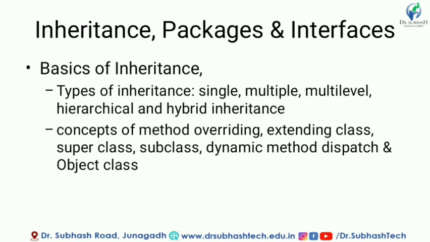Whenever we are talking about inheritance, there is a term whose name is method overriding. Method overriding means we are defining in the subclass the same method which is already available in the superclass. This mechanism is known as method overriding. Then we will learn how to inherit from one class to another class, how we can derive from the superclass. And then there is the dynamic method dispatch and the Object class.